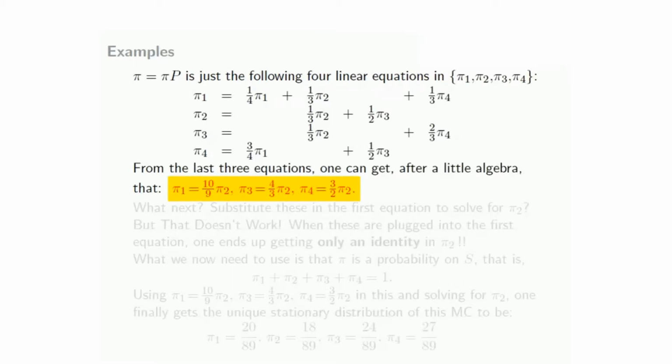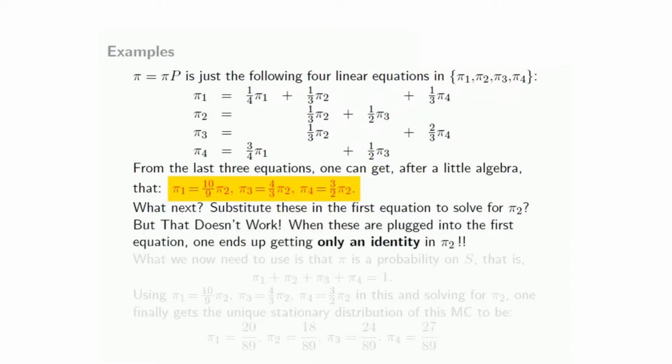From the last 3 equations, you can do a little algebra, and you can derive that pi 1 is 10/9 of pi 2, pi 3 is 4/3 of pi 2, and pi 4 is 3/4 of pi 2. So pi 1, pi 3, pi 4 have been expressed in terms of pi 2. What next? Well, normally you would substitute these into the first equation to solve for pi 2 and then get the other values. Unfortunately, that doesn't work, because when these are plugged into the first equation, you end up getting only an identity in pi 2. So there is no question of solving for pi 2. So what do we do?